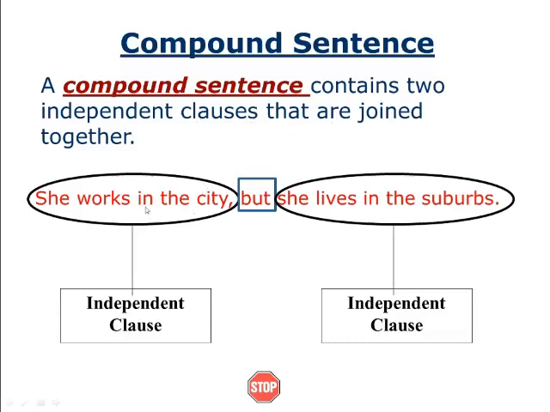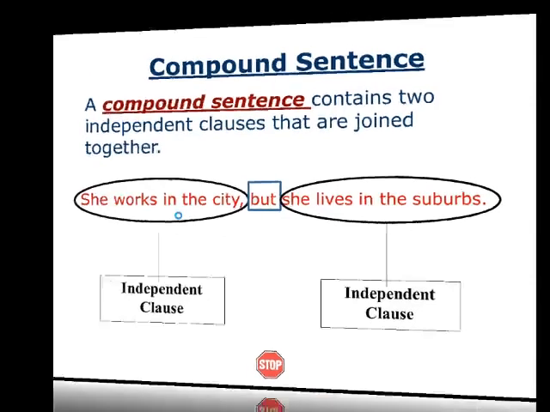Here this is the first independent clause, this is the second independent clause, and these two independent clauses have been joined using the word but. So this is a compound sentence. In a compound sentence there will be two independent clauses connected with a but. This is the way we can understand whether it is a compound sentence or not.